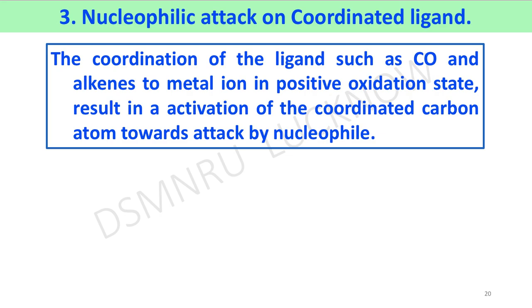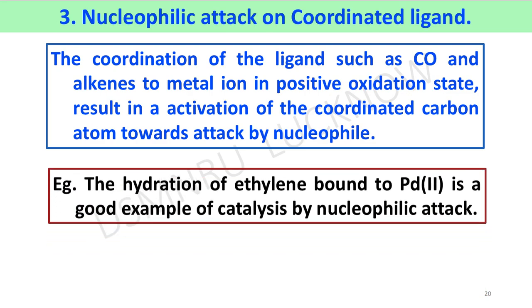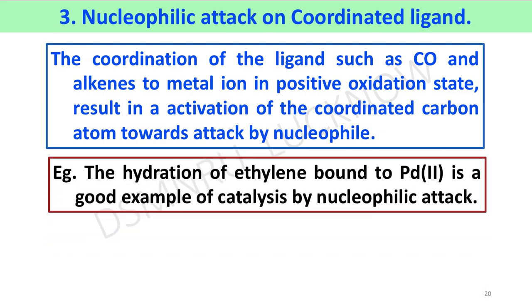If a carbonyl group is coordinated to a positive oxidation state metal atom, then the metal atom withdraws electron density from the carbonyl group, and due to this, the carbon atom achieves a partially positive charge. So the carbon atom becomes susceptible to attack by a nucleophile.